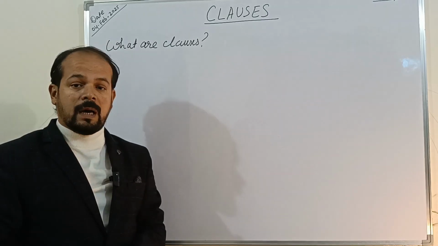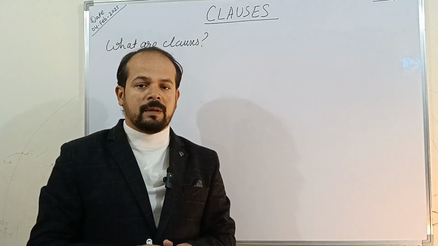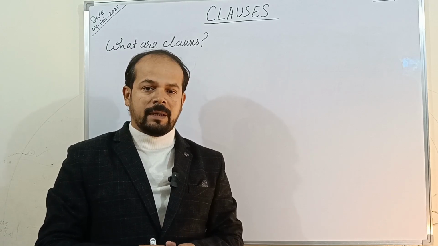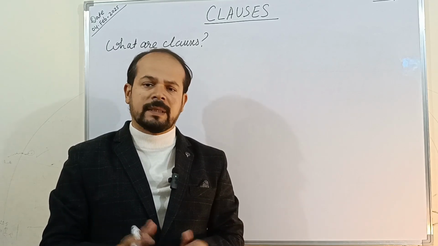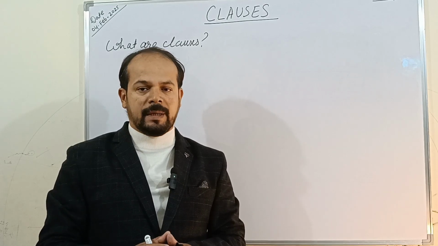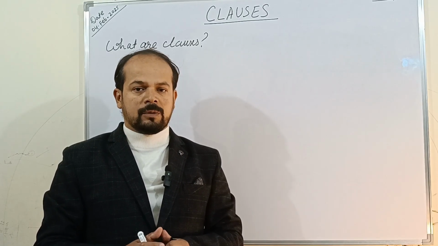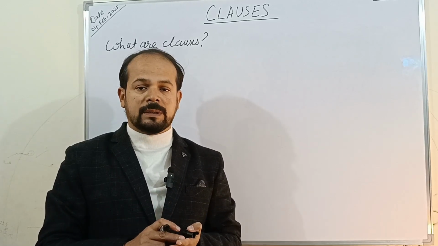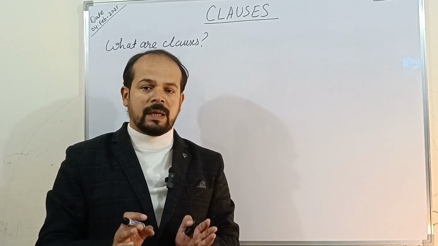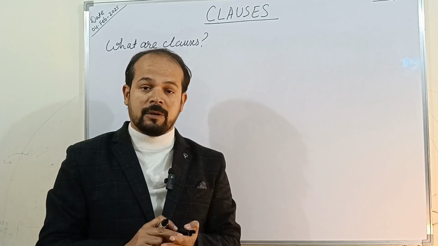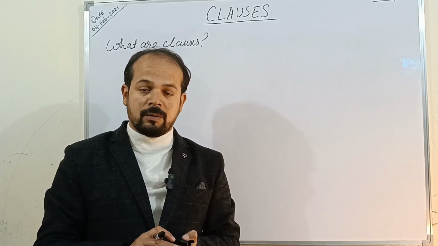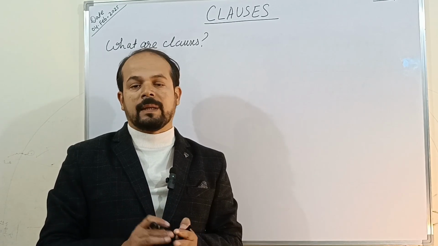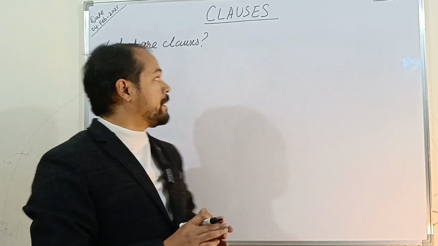Clauses are actually a group of words, and they have their own subject and predicate. Just like a sentence, which also has a subject and predicate of its own. So today we will first try to understand words like phrases, clauses, and sentences. All these are groups of words. A phrase is a group of words, a clause is a group of words, and a sentence is also a group of words. Then what is the difference among them?